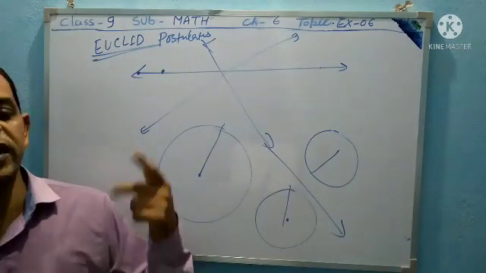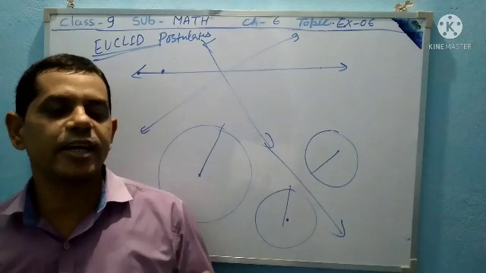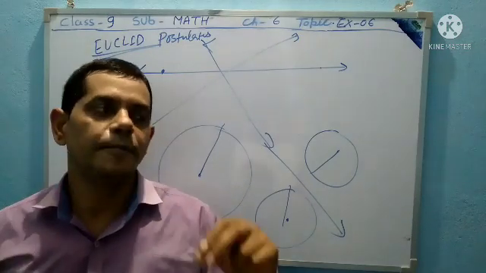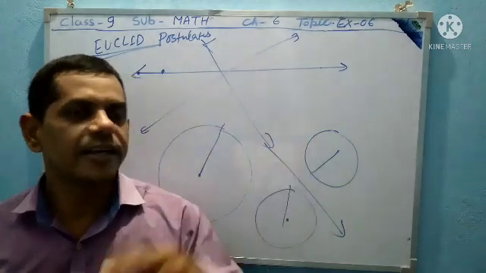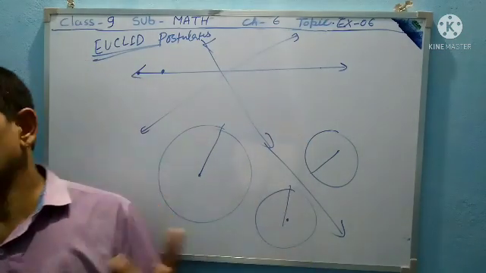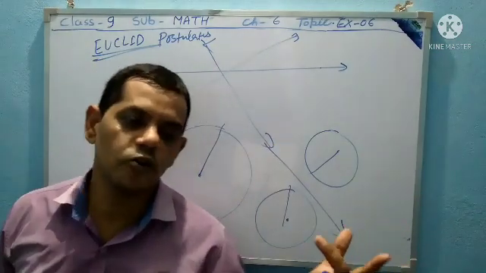Now the fourth postulate is that all right angles are equal to one another, meaning all right angles, 90-degree angles, are equal to one another.